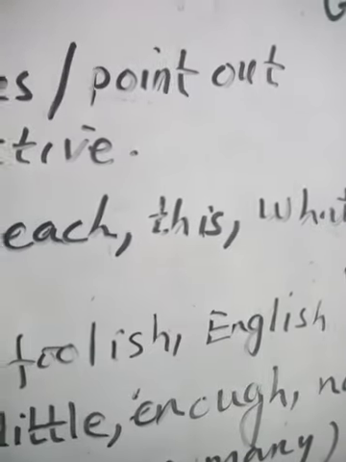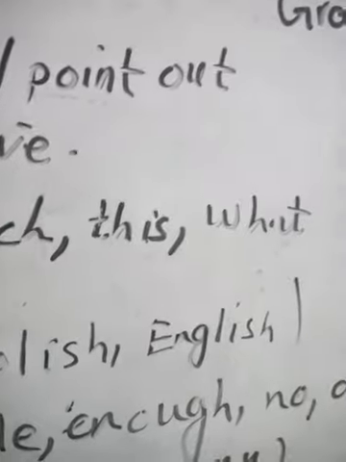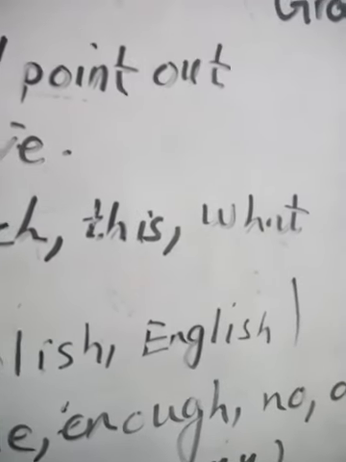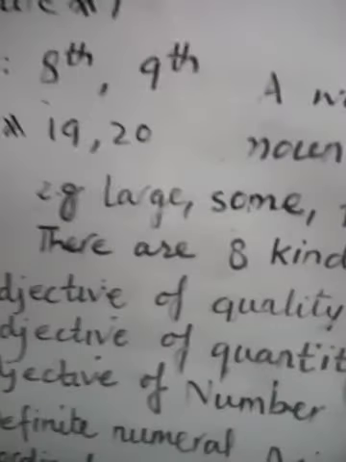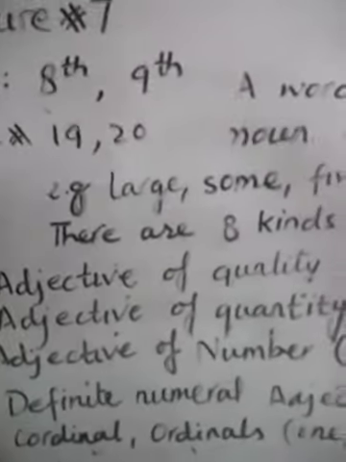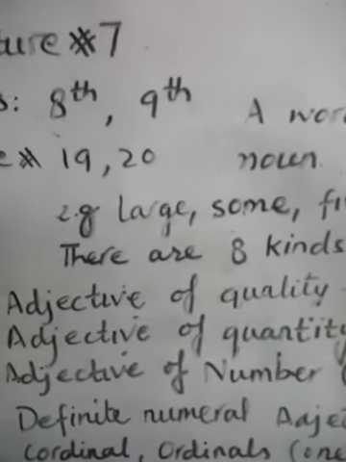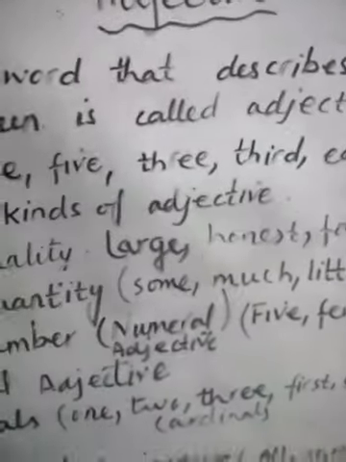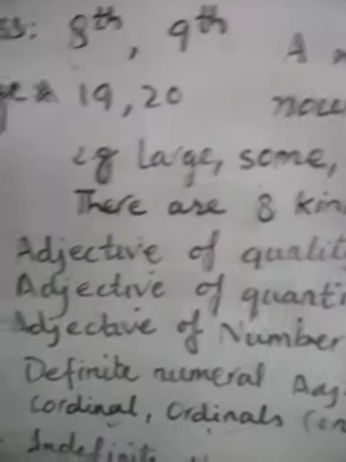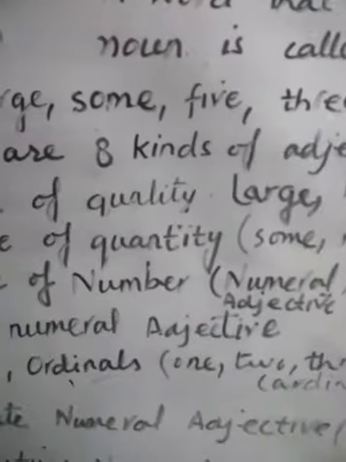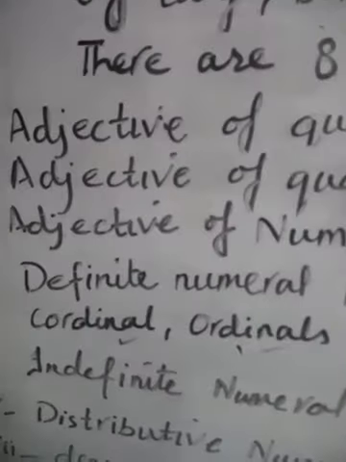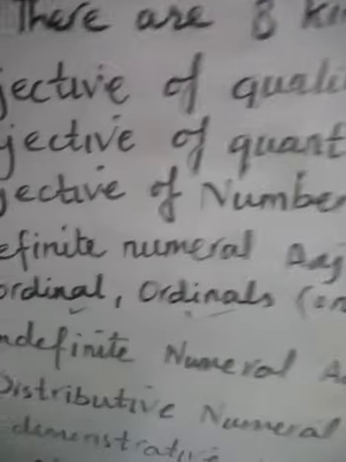This is your task: what kind of nature that boy has. So these are examples of adjectives in accordance with the order of kinds. Students, there are 8 kinds of adjectives. Adjective quality, adjective of quantity, adjective of number, definite numeral adjective.